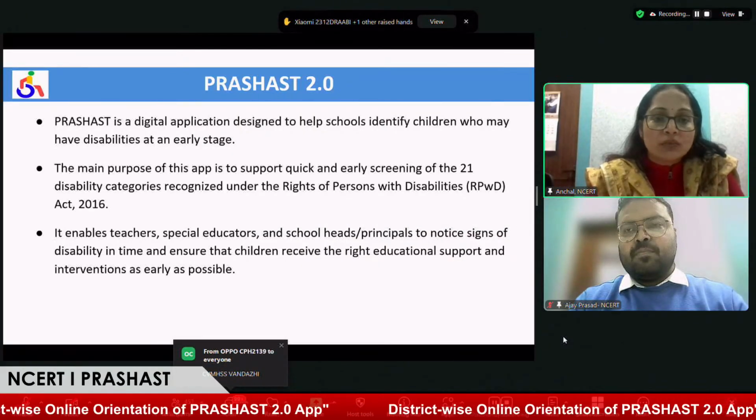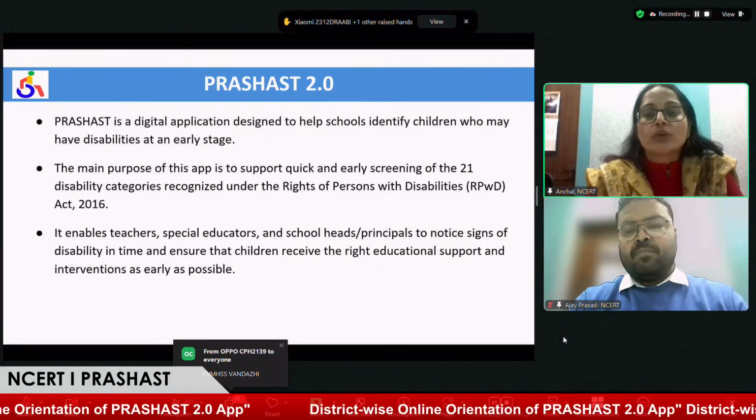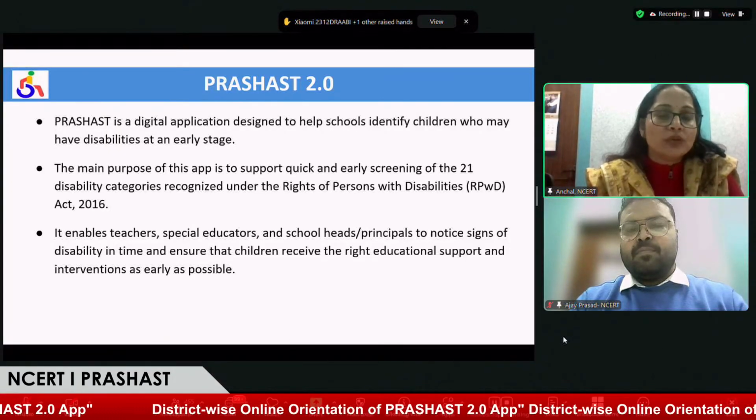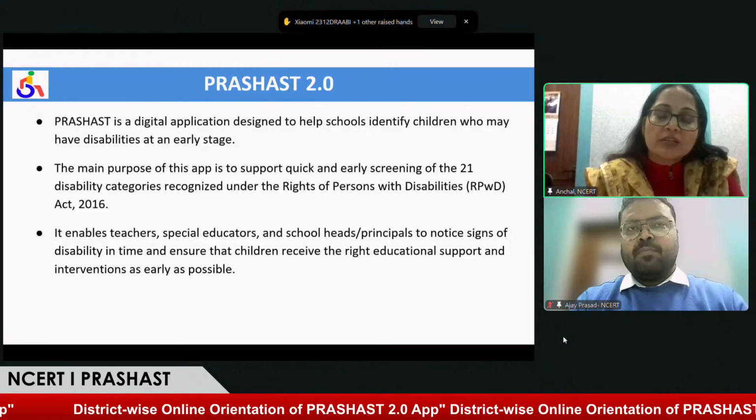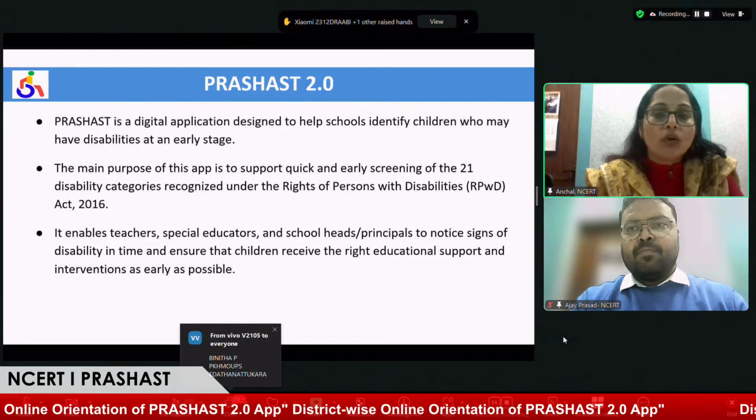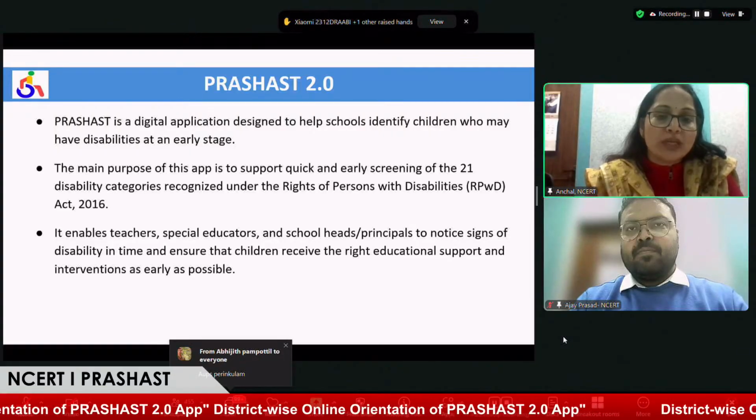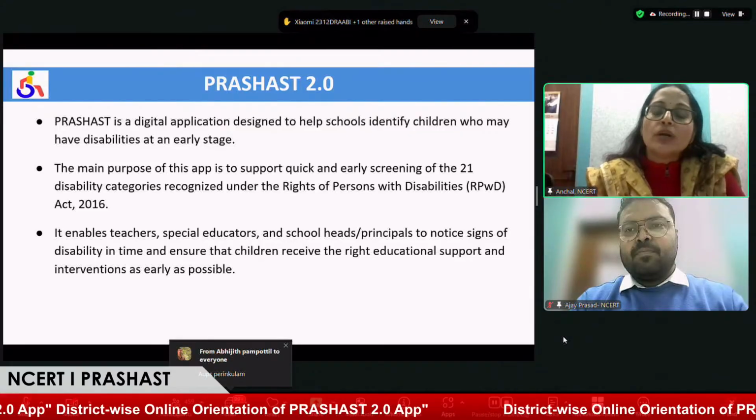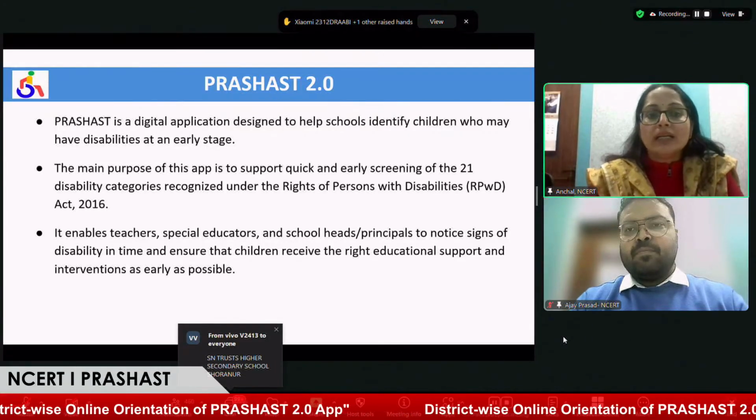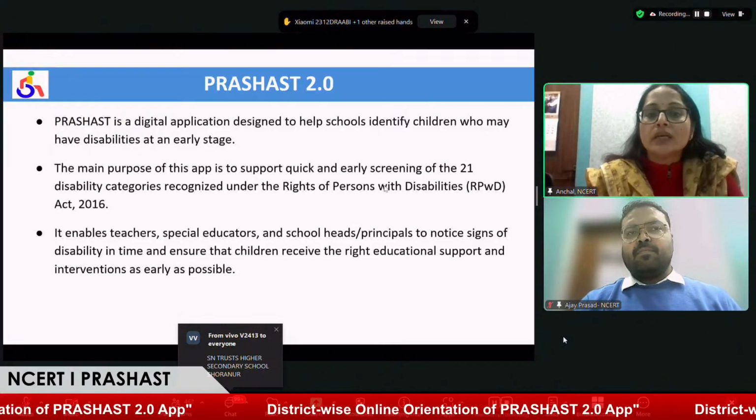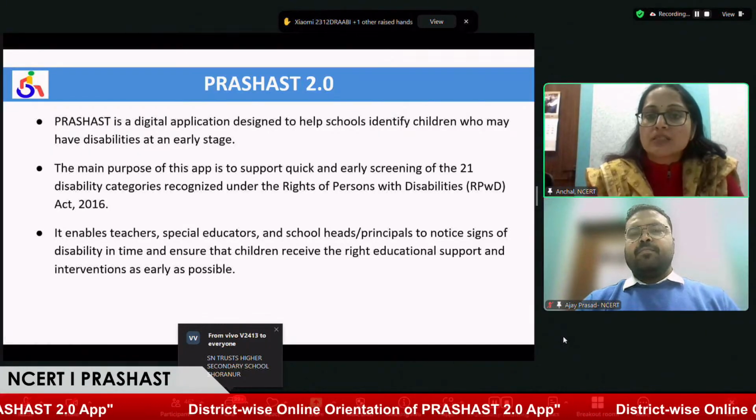For this version, this orientation program is planned, and we are here to tell you how this application works and how you can use it for the screening of all 21 disabilities at school level. So I have Ajay sir with me. Ajay sir, I'd like to request you to kindly tell us how we can use this application and what it is designed for.